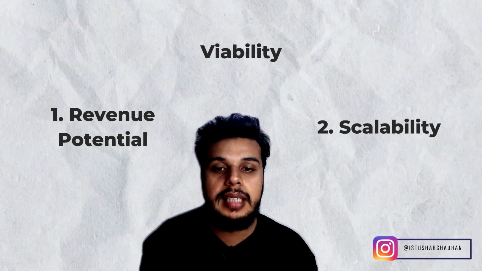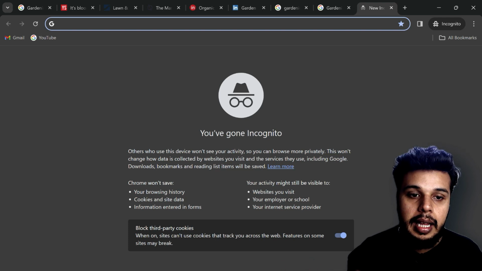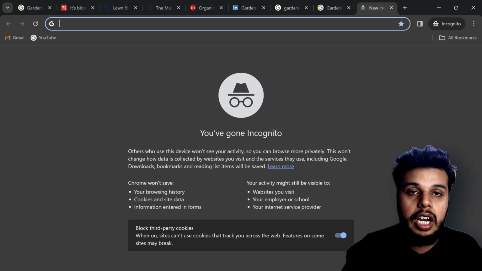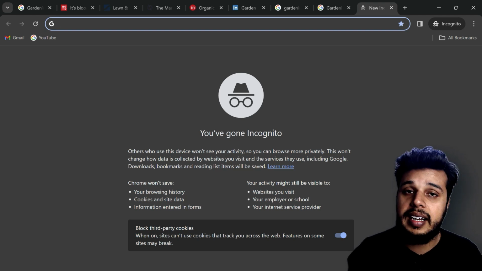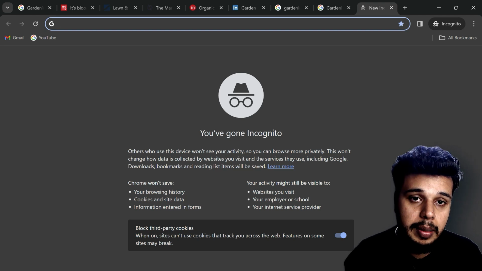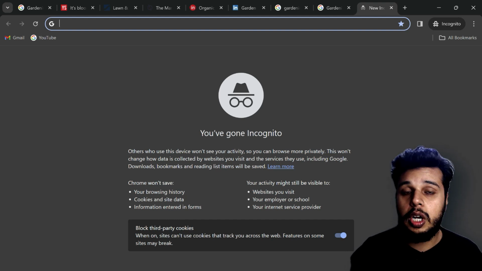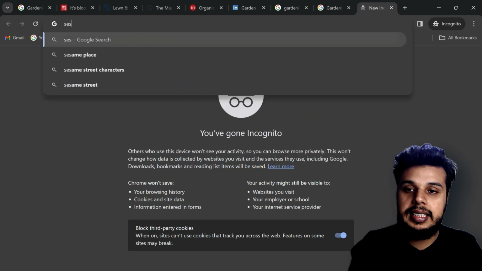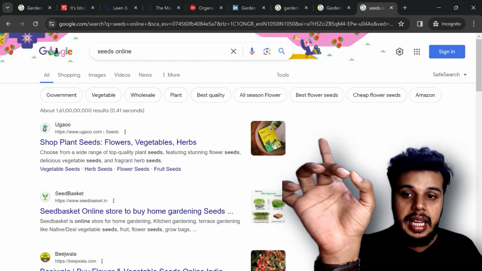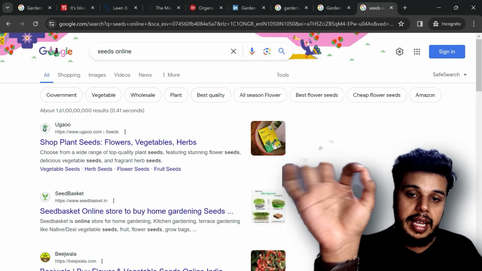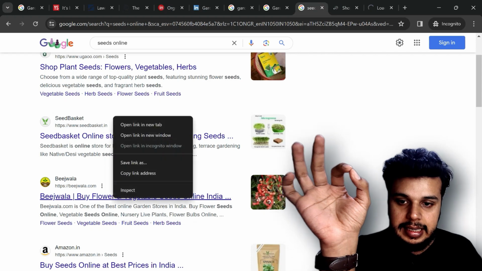So let's start out, guys. Gardening supplies is a very wide thing to search, and a lot of people in India struggle with finding the right keywords for a particular product. So seeds might be an easier option for them to look out for. So yeah, let's start with seeds, guys. Seeds online. So this is the topmost website that comes. This is not sponsored, this is organic, so we are going to be looking out for this. This is the second website, guys, and this is the third website, right?